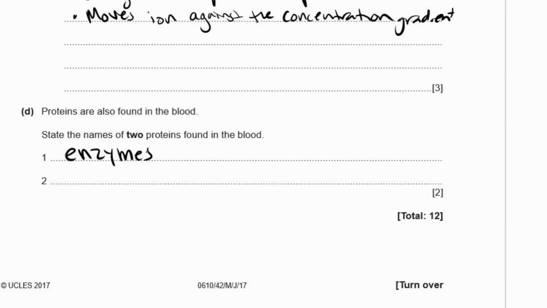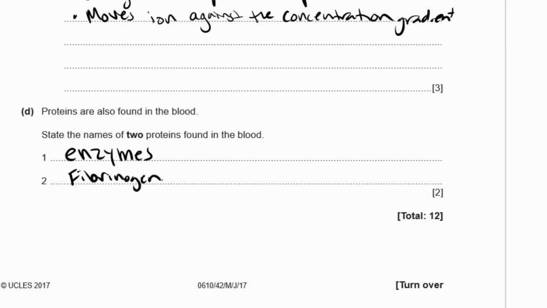Another thing you could say is fibrinogen. And if you studied your section on blood clotting, fibrinogen is a protein necessary for blood clotting. There's also a lot of plasma proteins that are just in the plasma. Hemoglobin is in the red blood cells, which are in the blood. They're part of the blood.